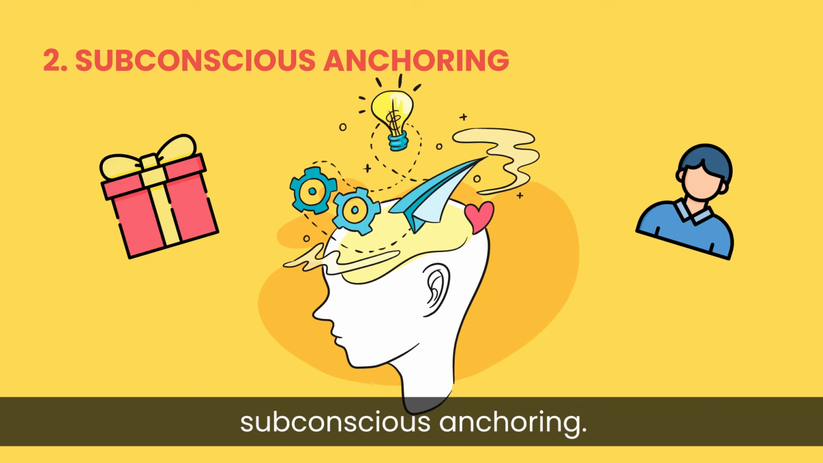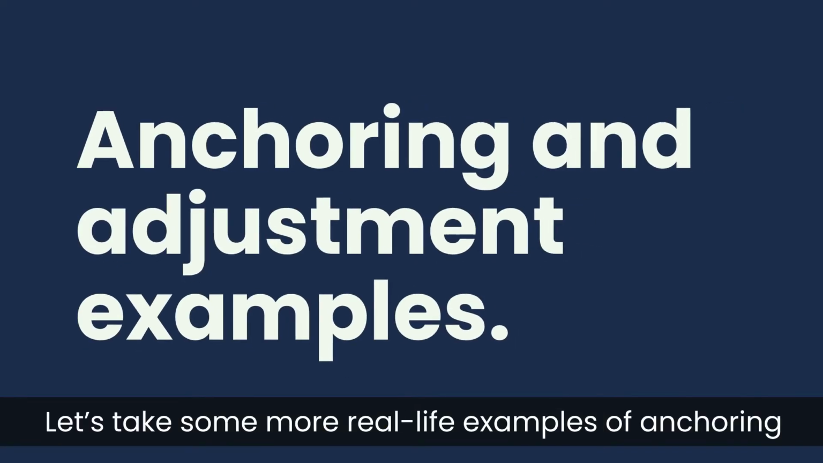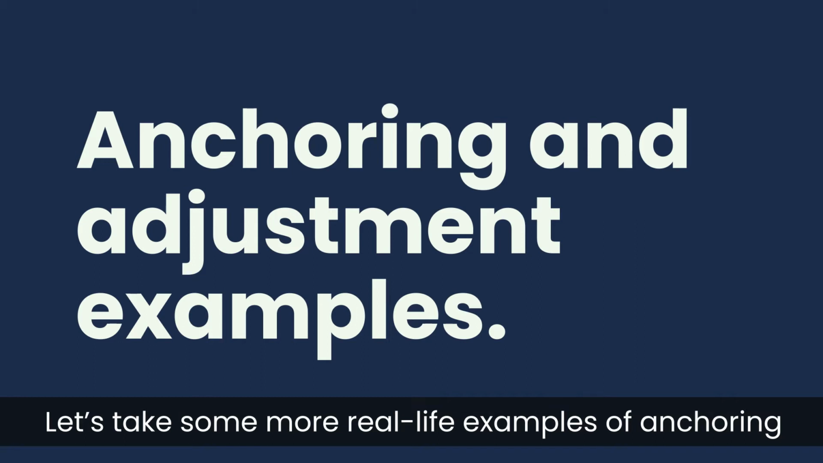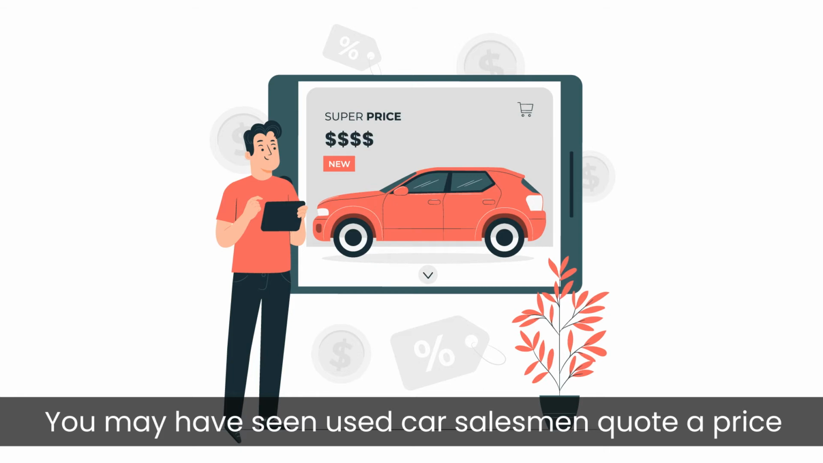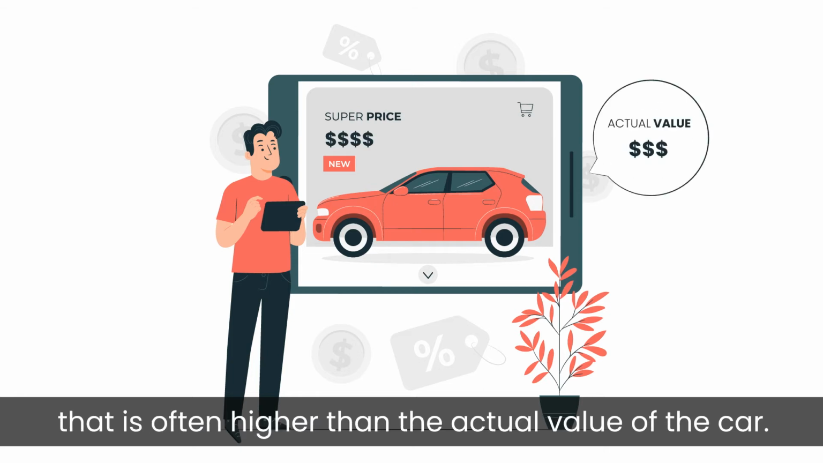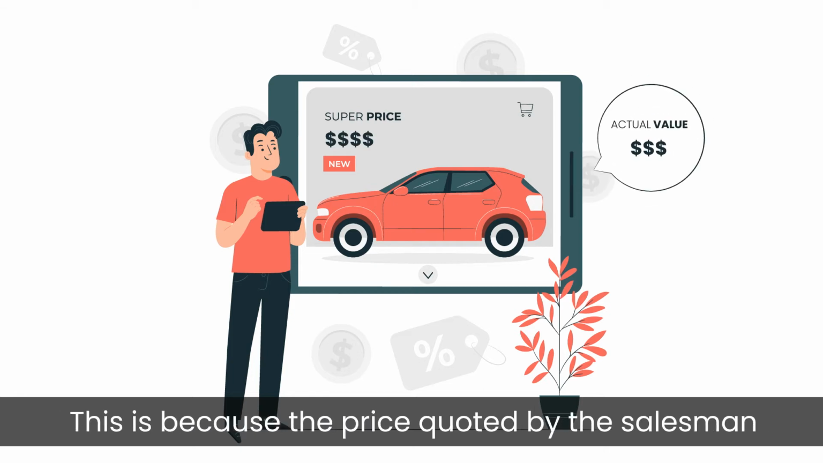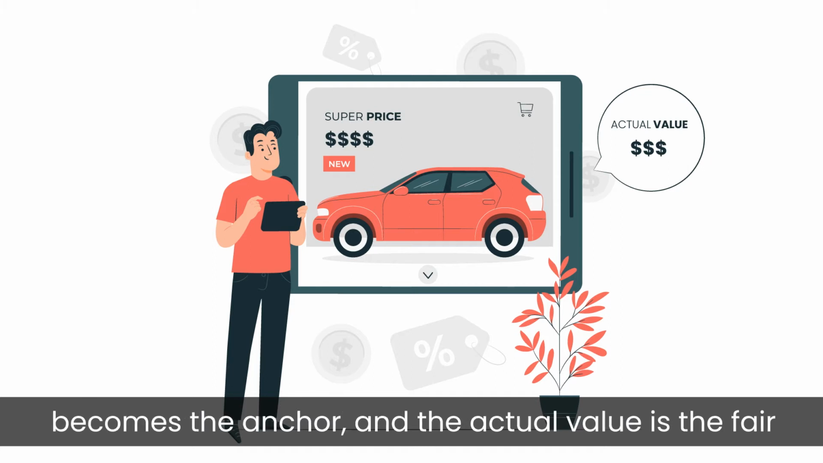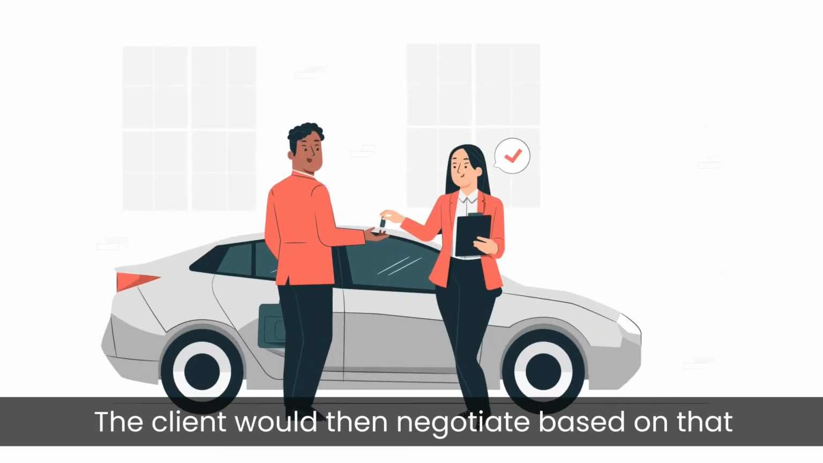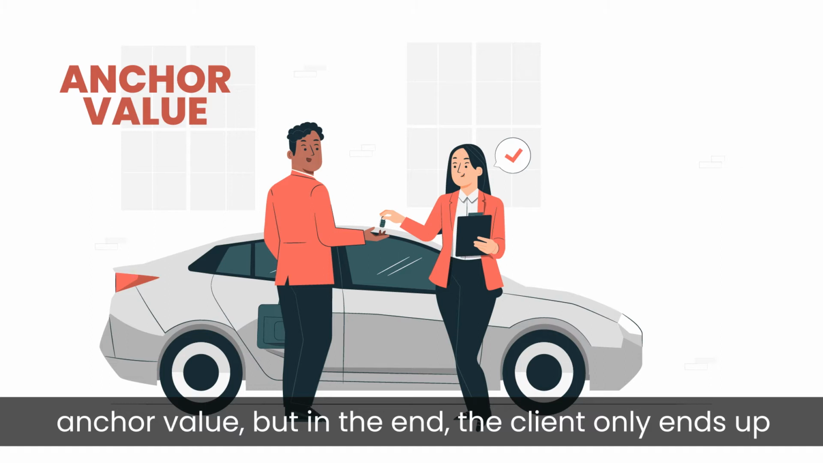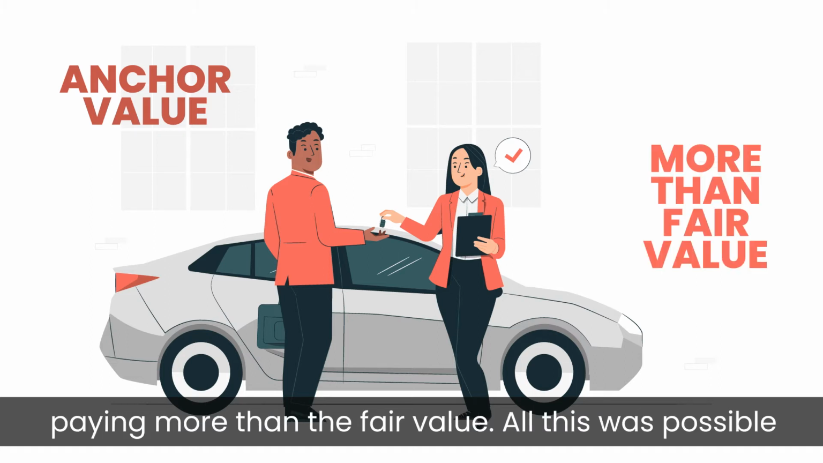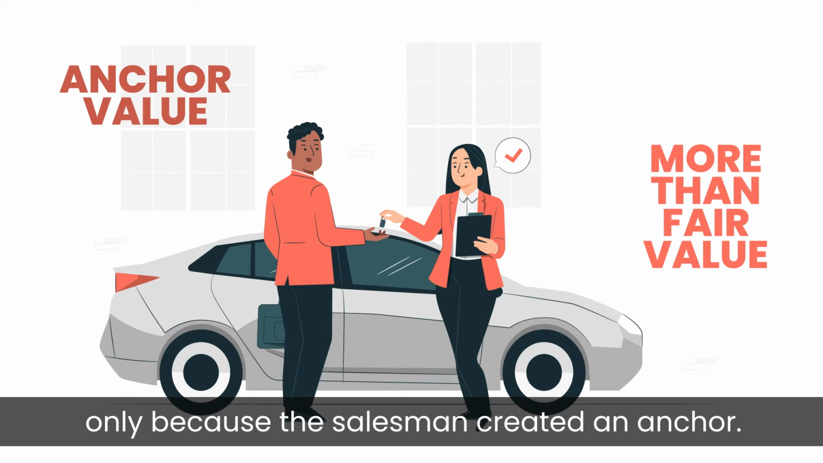This is subconscious anchoring. Let's take some more real-life examples of anchoring and adjustment. You may have seen used car salesmen quote a price that is often higher than the actual value of the car. This is because the price quoted by the salesman becomes the anchor, and the actual value is the fair value. The client would then negotiate based on the anchor value, but in the end, the client only ends up paying more than the fair value. All this was possible only because the salesman created an anchor.